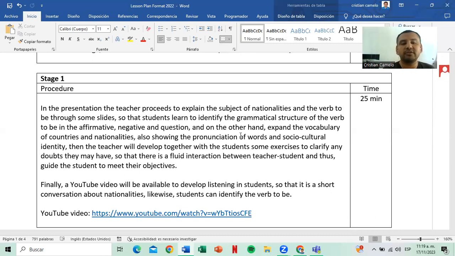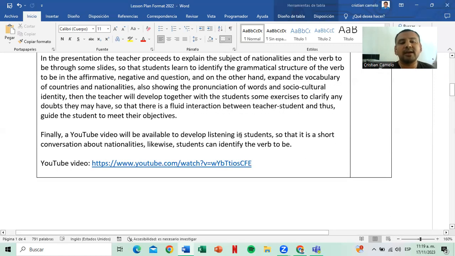Then the teacher will develop together with the students some exercises to clarify any doubts they may have, so that there is a fluid interaction between the teacher and the students. This guides the students to meet their objectives.